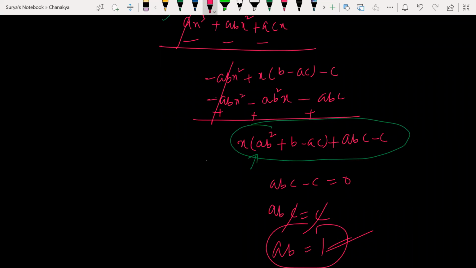I hope it is clear with everyone. Sir, what did you do with the x multiplied by ab squared plus b minus ac? What did you do with the front part? x common, ab squared plus b minus ac.